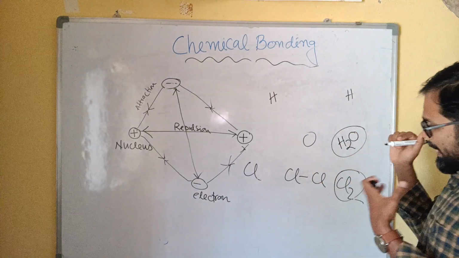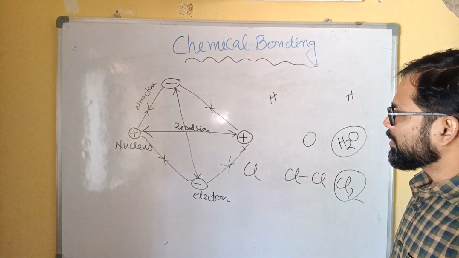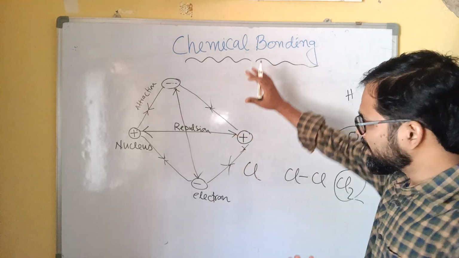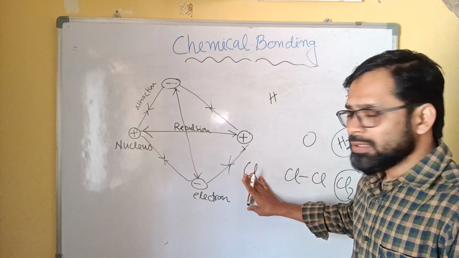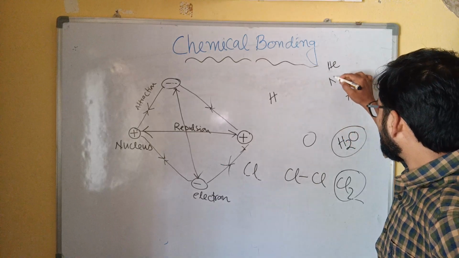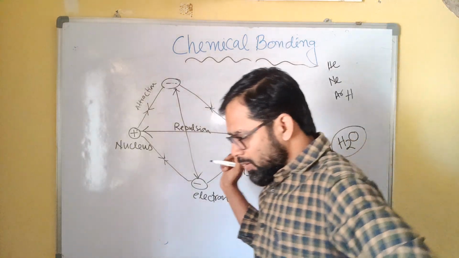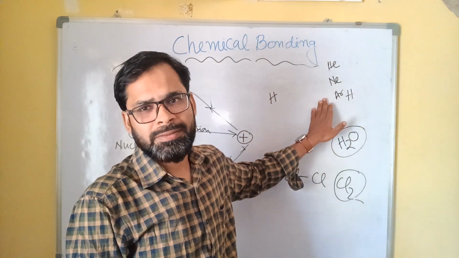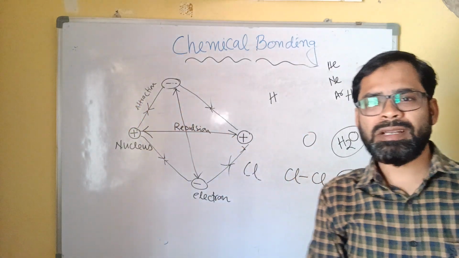When you find the stability, there are so many criteria. These are basically experimental things. If we observe the periodic table, helium, neon, argon, krypton, xenon, radon are all known as inert gases or noble gases.